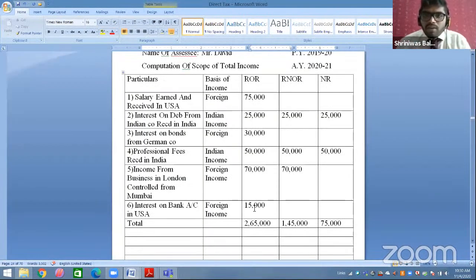Now what we will do, we will total the ROR part. So total was 2,65,000. RNOR part was 1,45,000. NR part was 75,000. Students, don't worry about this solution part. I will be sharing the PDF with all of you. Even if you're not writing, don't worry. Give me some days once I'm done with the session, either today or till Sunday. I will convert all the separate pages into a PDF. Then I will send it to all.